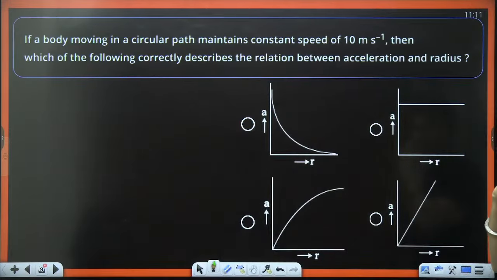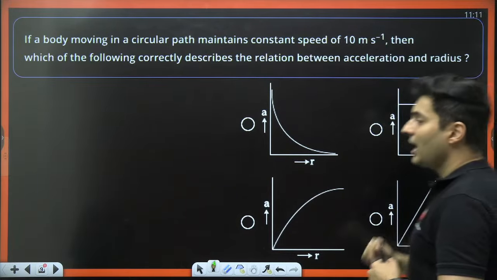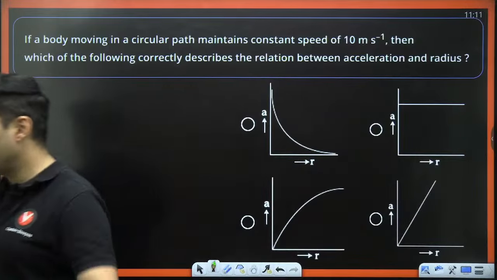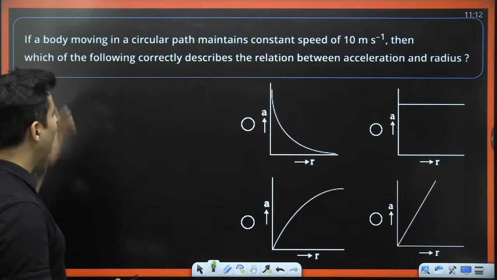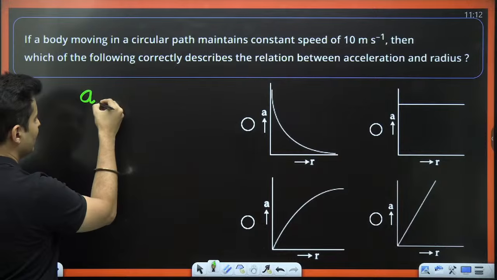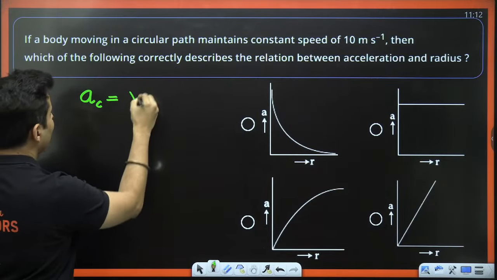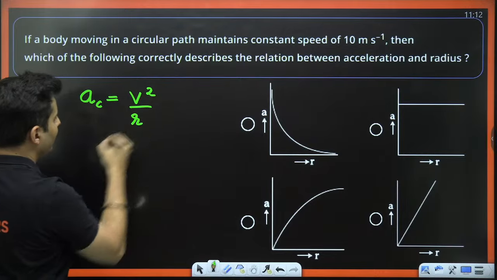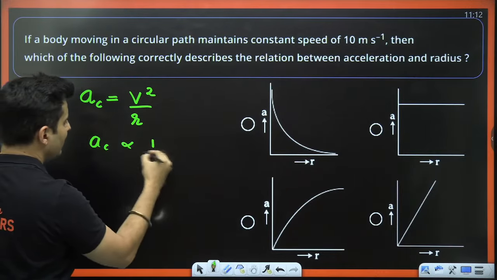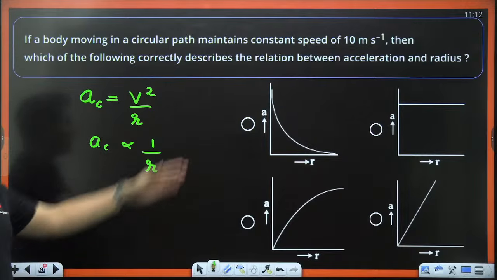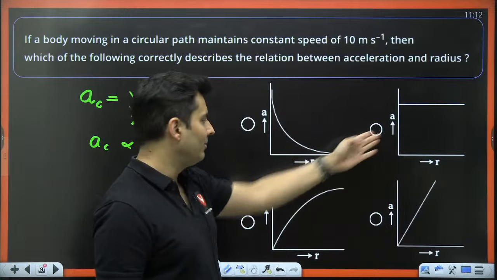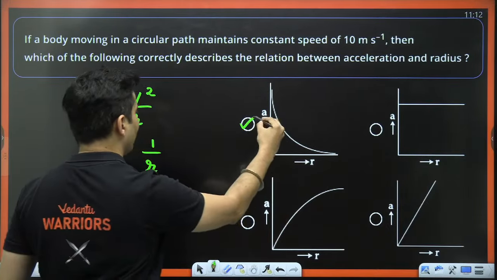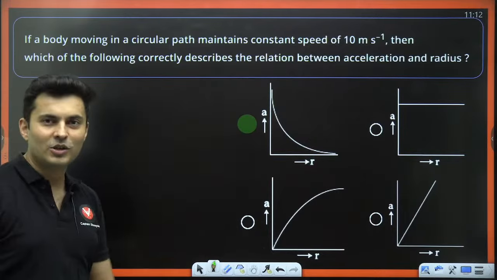There is a body which is going in a circular path maintaining a constant speed. Which of the following correctly describes the relation between acceleration and radius? Quickly, this is a very simple one. Come on. When a body is going in a circular path, the acceleration is the centripetal acceleration and the formula is v squared by r. So the centripetal acceleration is inversely proportional to r. If it is inversely proportional to r, which is the correct graph, guys? It can't be this, it can't be this, it can't be this. It has to be this one, of course. Let's find out. Yes, it is option number A.